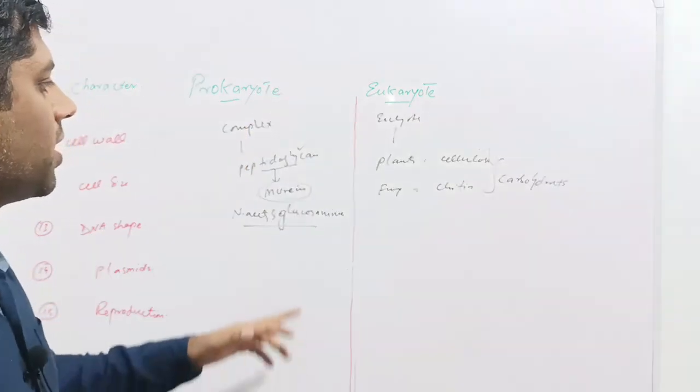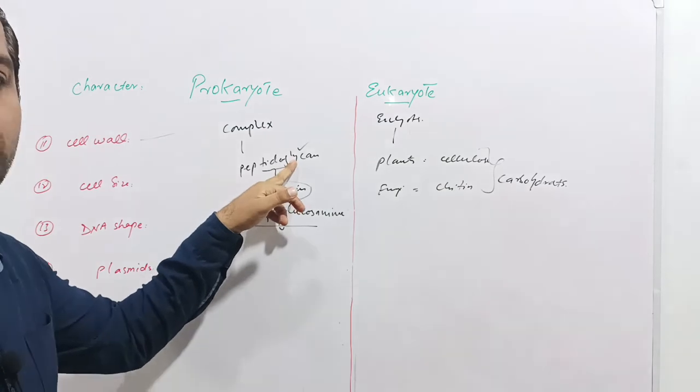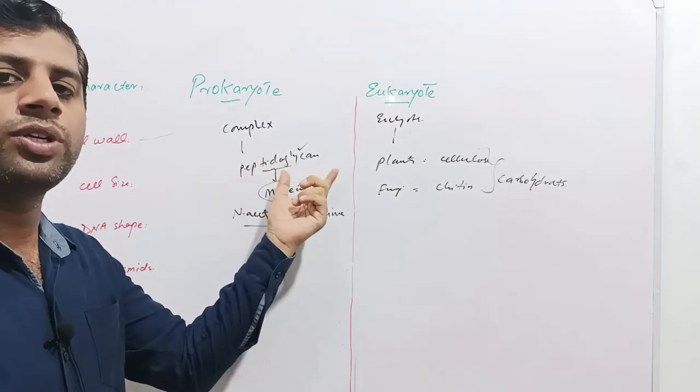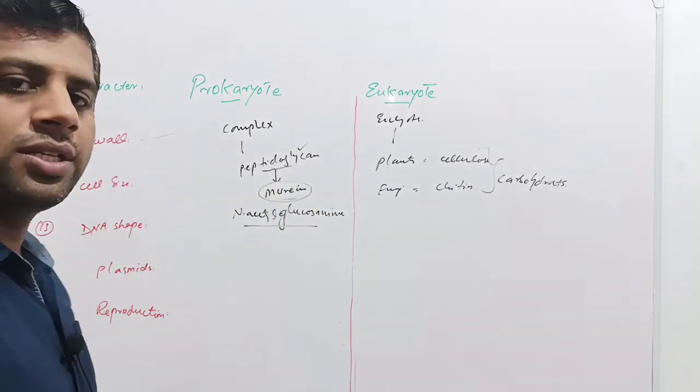In case of the prokaryotes, cell wall is made up of peptidoglycans. Peptido refers to proteins and glycan refers to carbohydrates. So this is basically a conjugated molecule. The proteins and carbohydrates fuse together and constitute the cell wall of the bacteria. So next is the cell size.